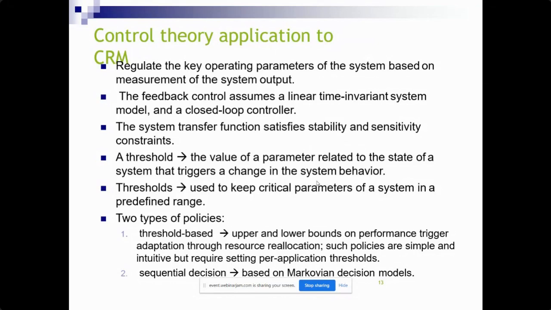So we are having lower and upper bounds on performance that trigger updates to resource reallocation. Such policies are simple and intuitive, but require setting per application thresholds. And when you are taking the sequential decision, we have a different approach, that is Markovian decision models.